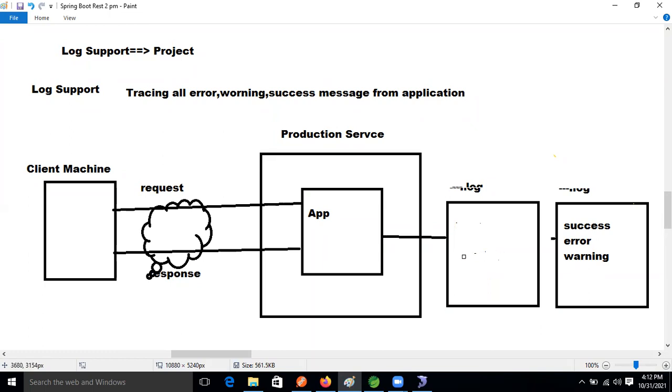Just think about that in the future. If in the production environment there is any issue and you can't find the error, your senior person will come and say, no issue, Ravikant, give me the log file that is being generated in the server. Based on that he will resolve our problem. In real time we are not observing the console, guys. Based on the log file only, we are resolving the project problem.